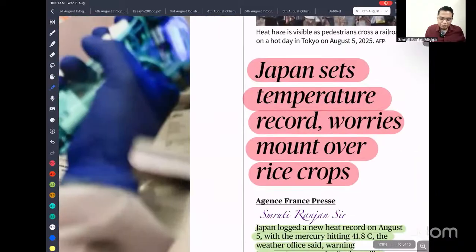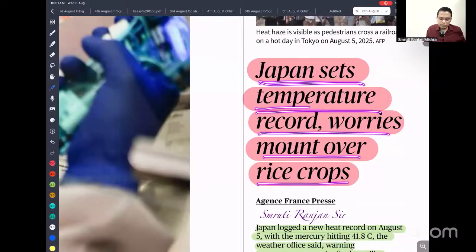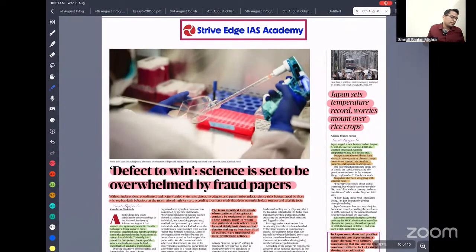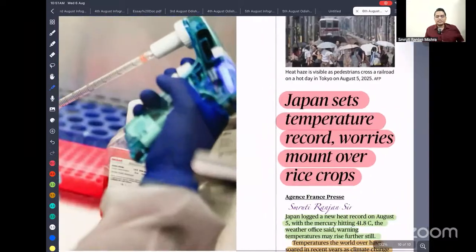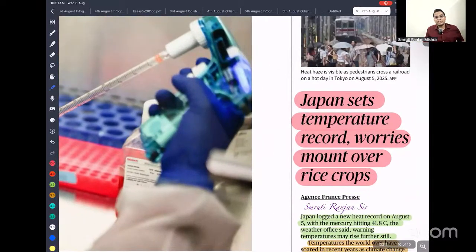Let's go. Next is Japan temperature set record, Mount Fuji. I am just giving you the brief about it. Recently we are seeing the temperature in Japan rising very fast. If temperatures rise very fast, it is going to damage the snow peak mountains. If the snow peak mountains are damaged, snow melt will not be available during summer. When there is no snow, there will be a shortage of water also. If temperature increases, that also increases pests, disease, and drought. So that led to a decline in the yield of rice.